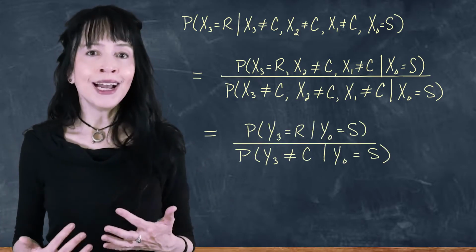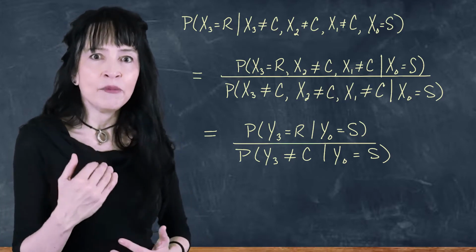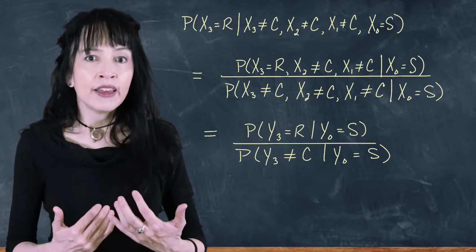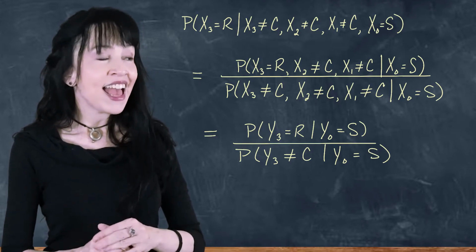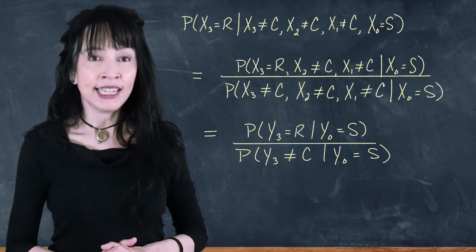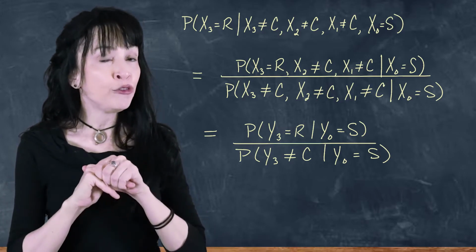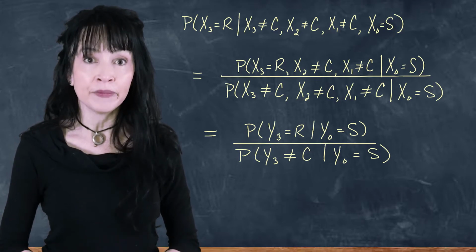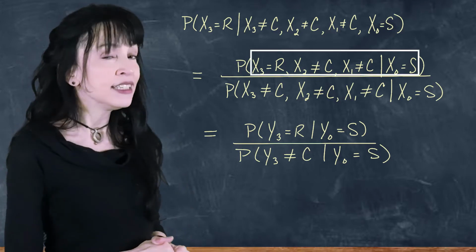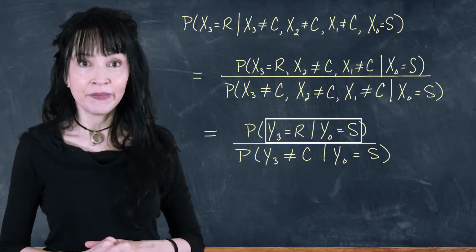But if I'm looking at the y chain, which is running in tandem with the same random input, if I start sunny on day 0 and find myself rainy on day 3 for the y chain, I know for a fact that the x chain was never cloudy in between. So in other words, this event is equivalent to this event.